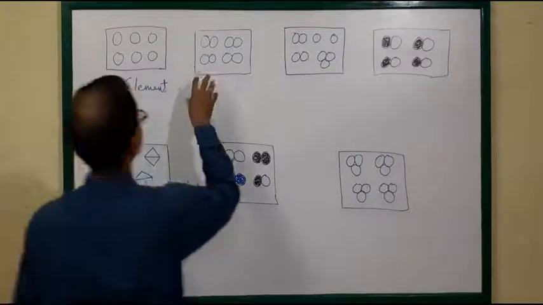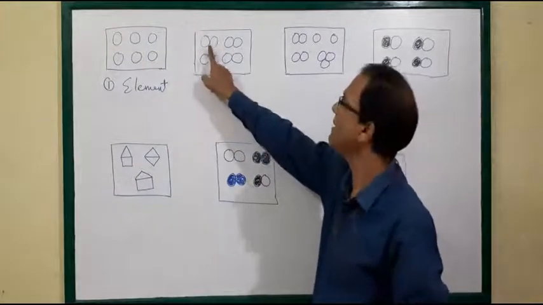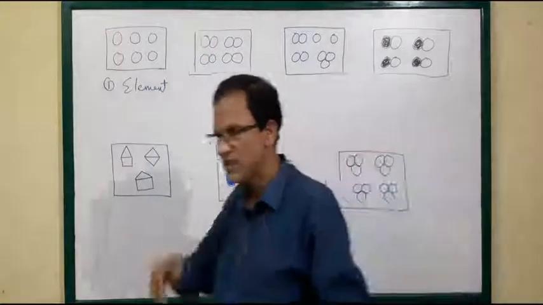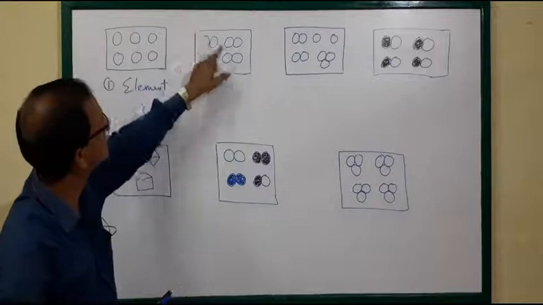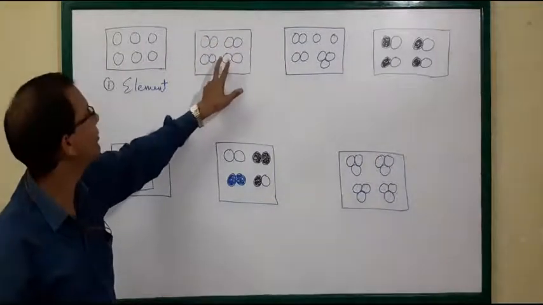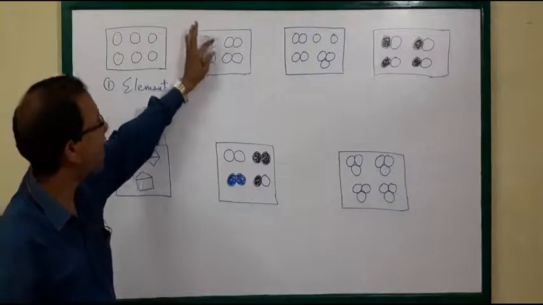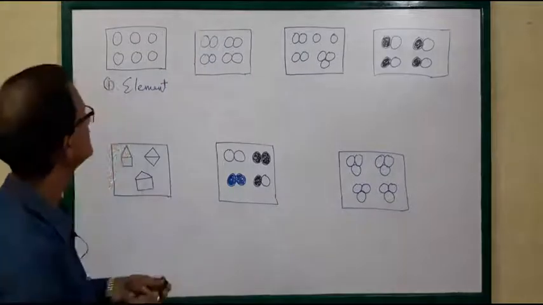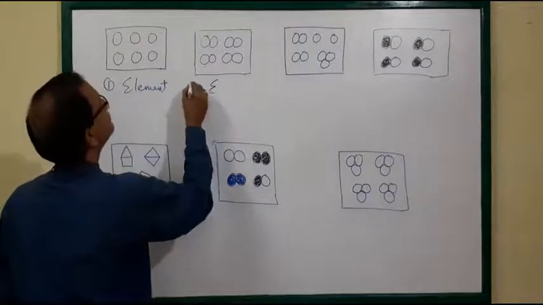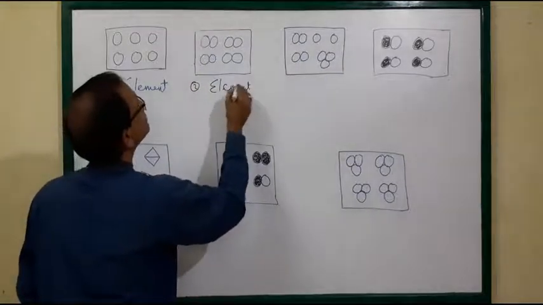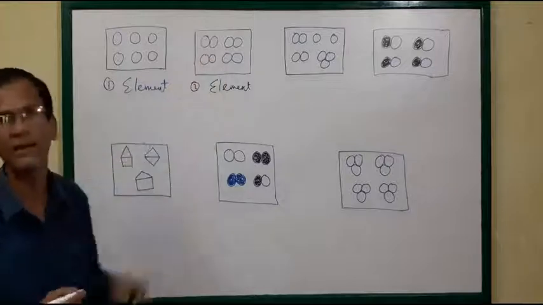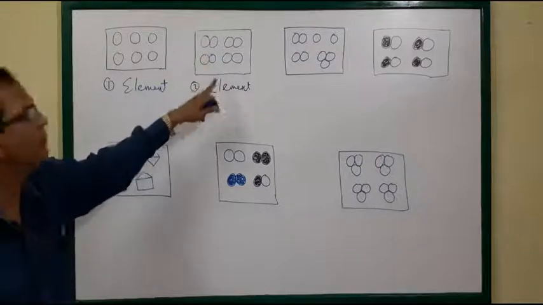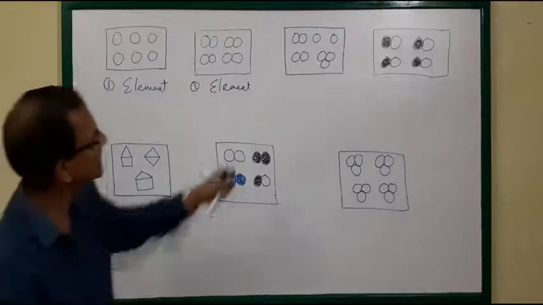You see the second. If you see the composition, the same kind of atoms combined, it is a molecule. The same circles are there, a combination of 2, combination of 2, combination of 2 like this. So it is a molecule. How many molecules are there? 4 molecules are there, and the same kind. That's why it is also an element, because the same molecules are there, made of the same atoms and in molecular form. That is also an element.